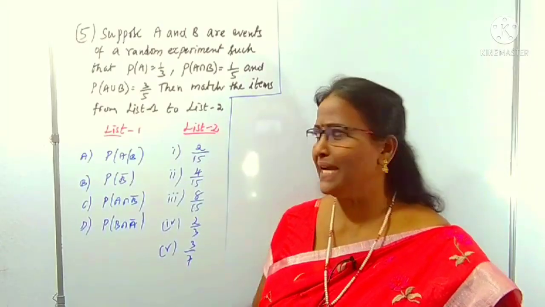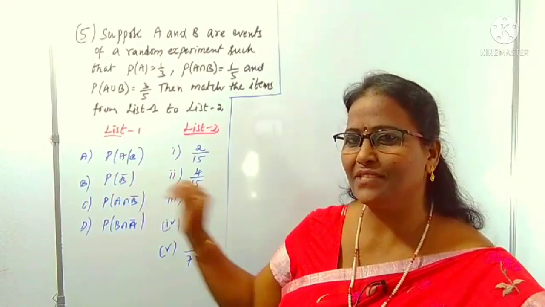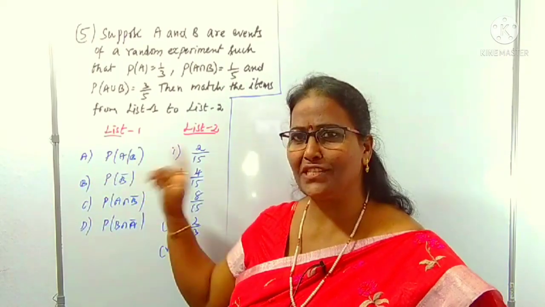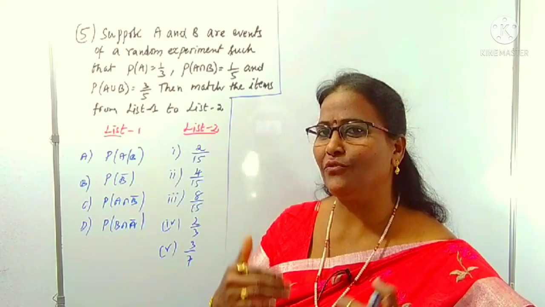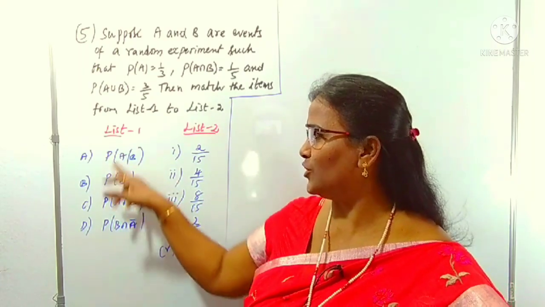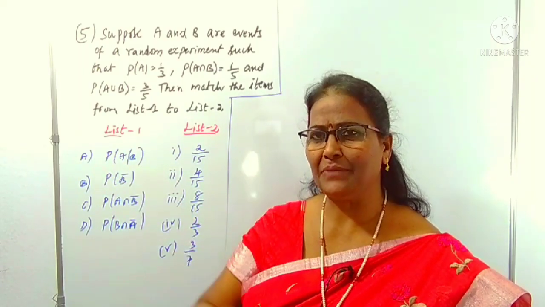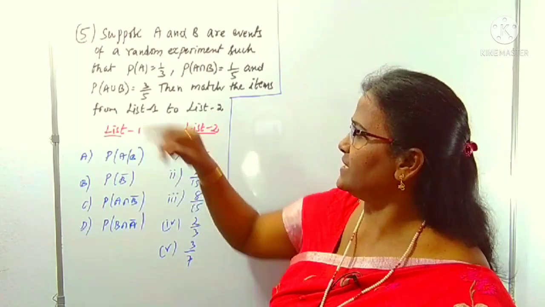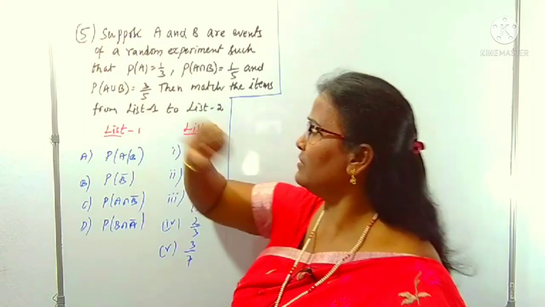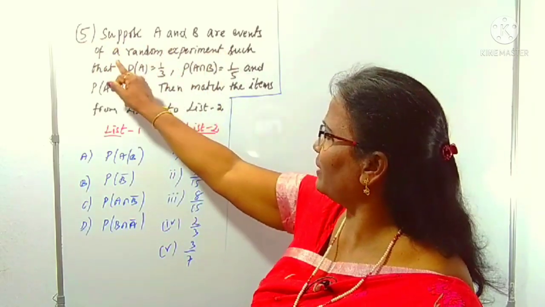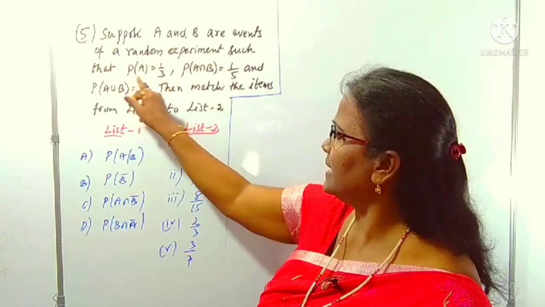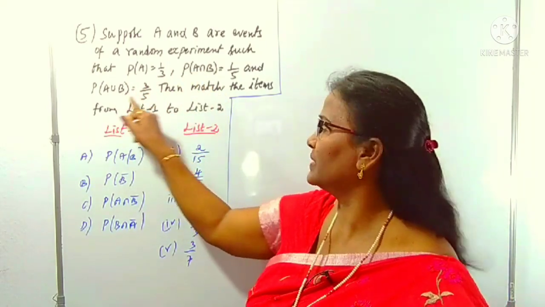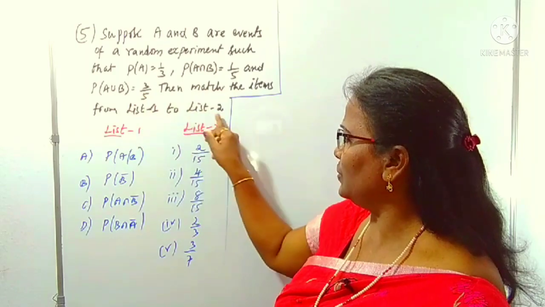Right. This question, a matching type question, is given. This one we can follow easily, because all types of notations are here. You can understand easily what the various notations are and how we can use them for simplifying. So first, what is question number 5? Suppose A and B are 2 events of a random experiment such that P of A is given, P of A intersection B is given, P of A union B is given. Then match list 1 to list 2.